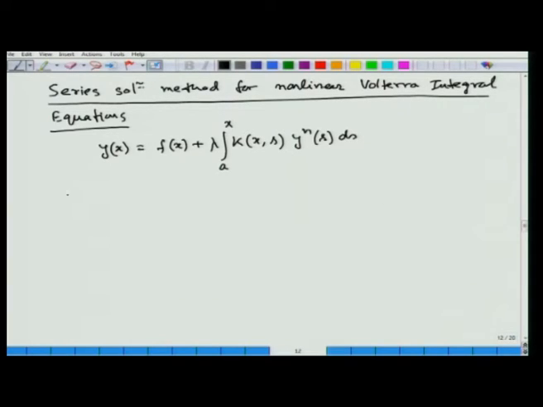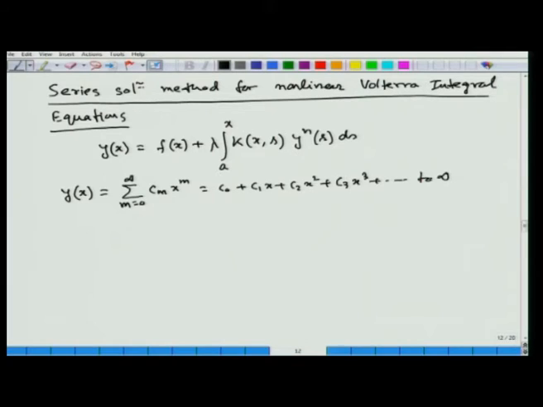The method is that we assume that this equation possesses a series solution of the form sigma m running from 0 to infinity C m x to the power m. That means we intend to find a solution in this particular format: C 0 plus C 1 x plus C 2 x square plus C 3 x cube plus dot dot up to infinity.